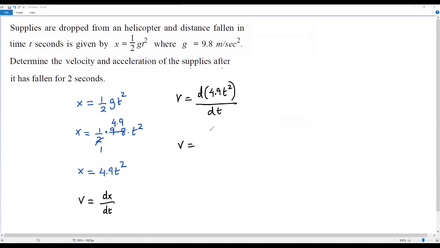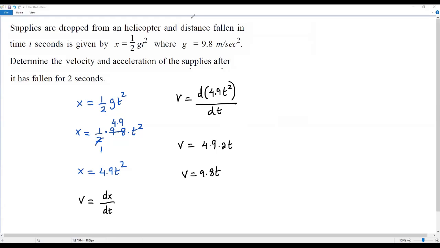Then v is equal to, when I find the derivative of this, 4.9 is a constant multiplied by the variable. Whenever I find the derivative where a constant is multiplied by the variable, I have to keep the constant as it is and find the derivative of the variable. To get the derivative of t squared, I have to use the power rule. I just bring the exponent 2 in front of the variable and subtract 1 from the exponent. When I subtract 1 from the exponent 2, I get the exponent 1, and whenever there is exponent 1, we don't have to mention it. Then v is equal to, when I multiply 4.9 by 2, 9.8 t. So now I got the velocity.